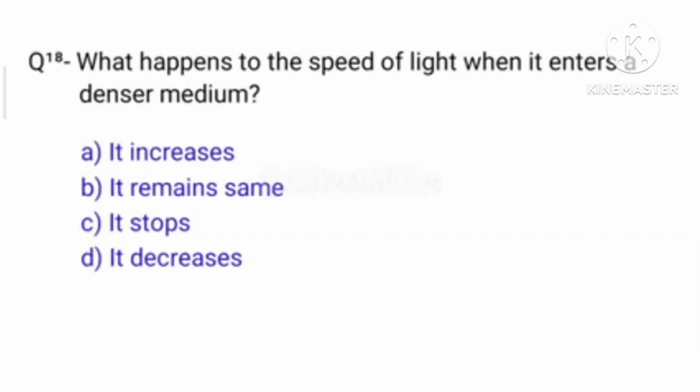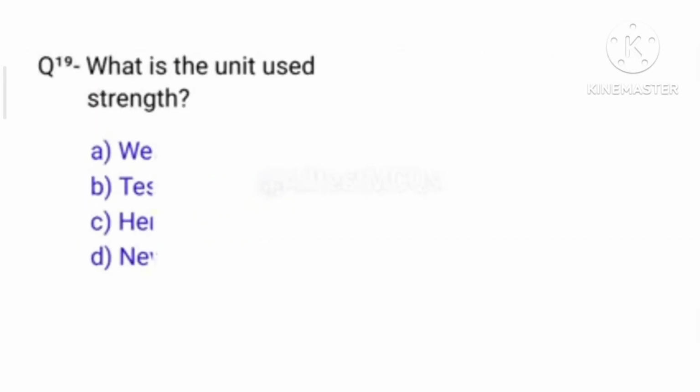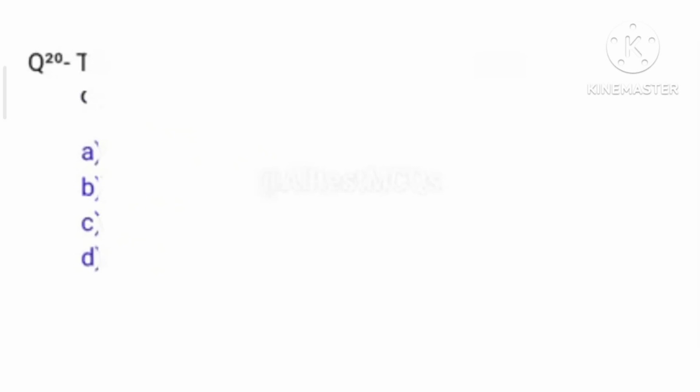And next question number 18. What happens to the speed of light when it enters a denser medium? Right answer is the option D, it decreases. And next question number 19. What is the unit used to measure magnetic field strength? The right answer is option B, Tesla.